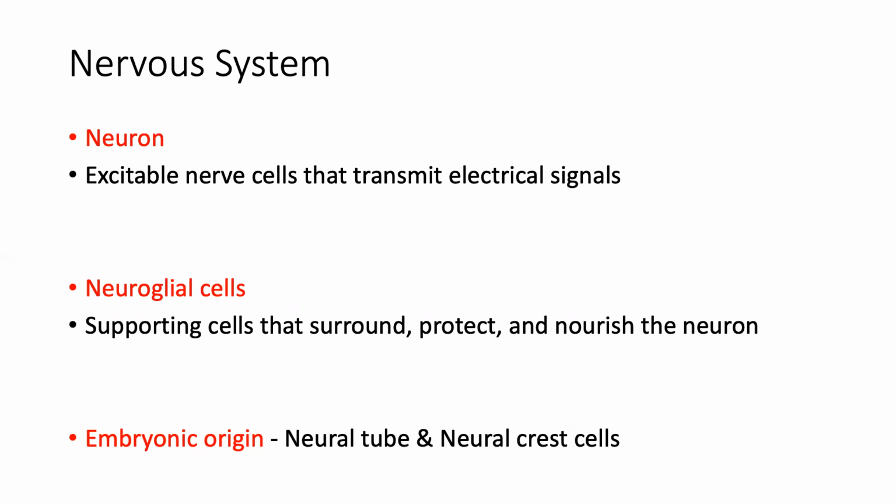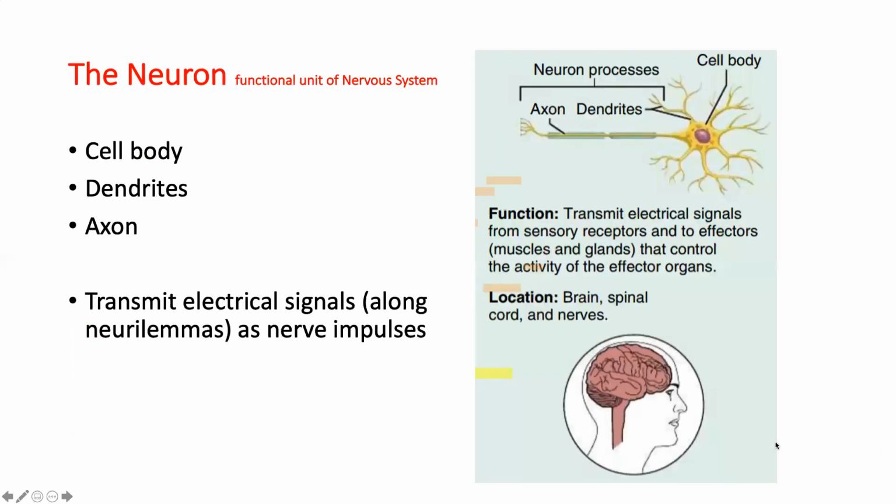Neuroglial cells will surround the neuron, protect the neuron, support the neuron, and nourish the neurons. Both neurons and neuroglial cells originate from the neural tube and neural crest cells. That is the embryonic origin. So the neuron is the functional unit of the nervous system.